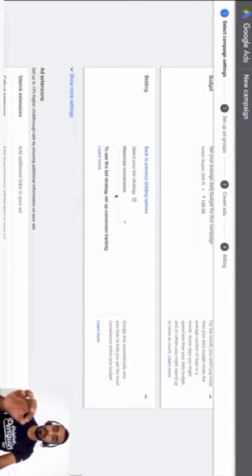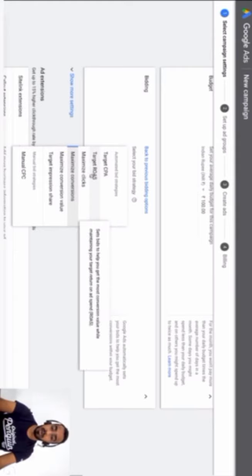So I want to get maximum purchases out of this campaign, or maximum lead form fills, or whatever the objective is. In this case, it is purchases by default. So it is maximum conversions I can select, or a target CPA. So in each of these bid options, you can, I'm sorry, it just went back. So here is where I selected earlier.